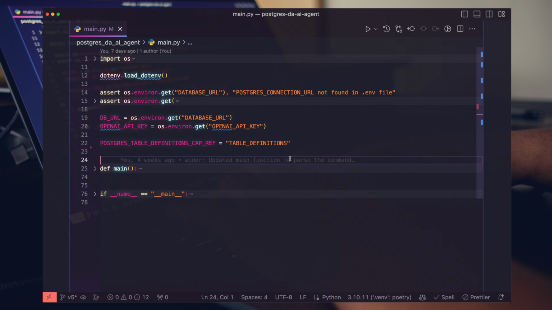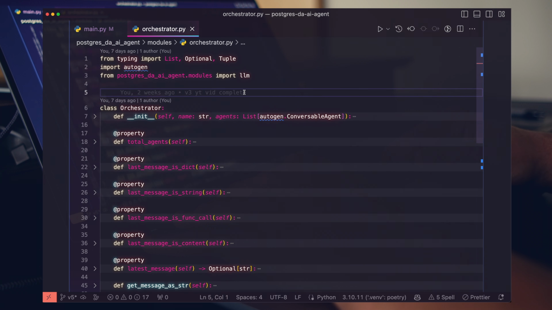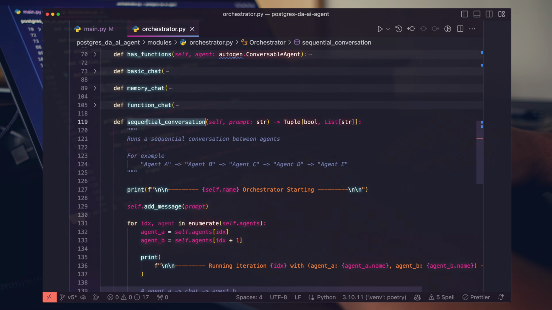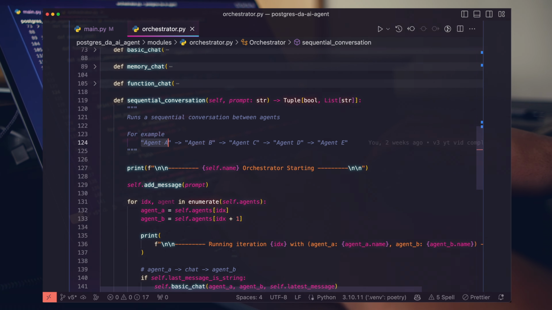Okay, so first things first, jump into the orchestrator. And remember, the orchestrator is the central hub of how our agents talk to each other. So we have this sequential conversation, which basically says agent A talks to agent B, agent B to C, C to D, D to E.